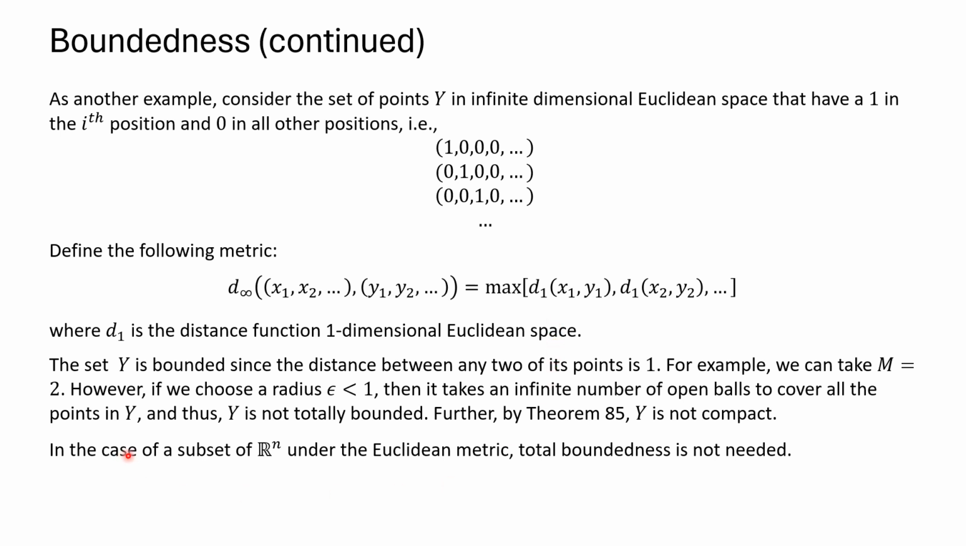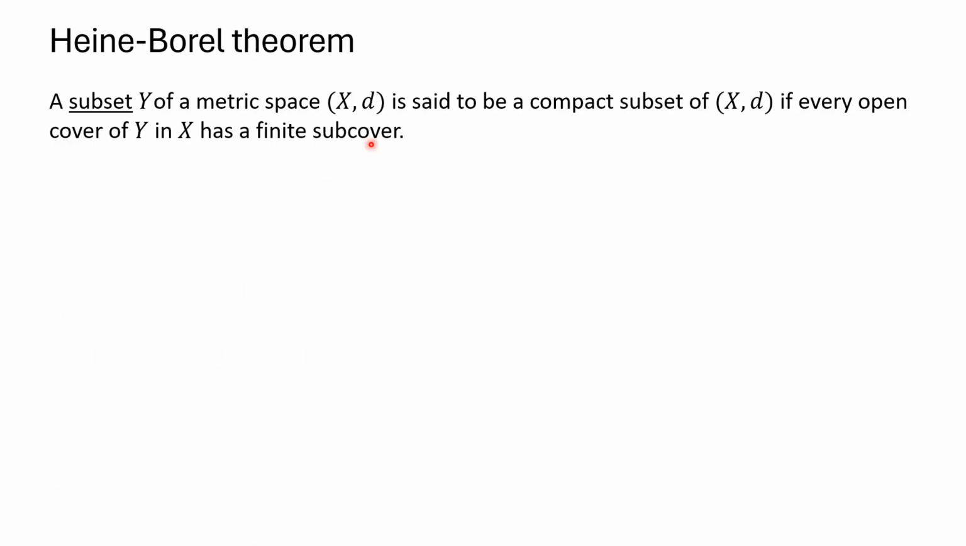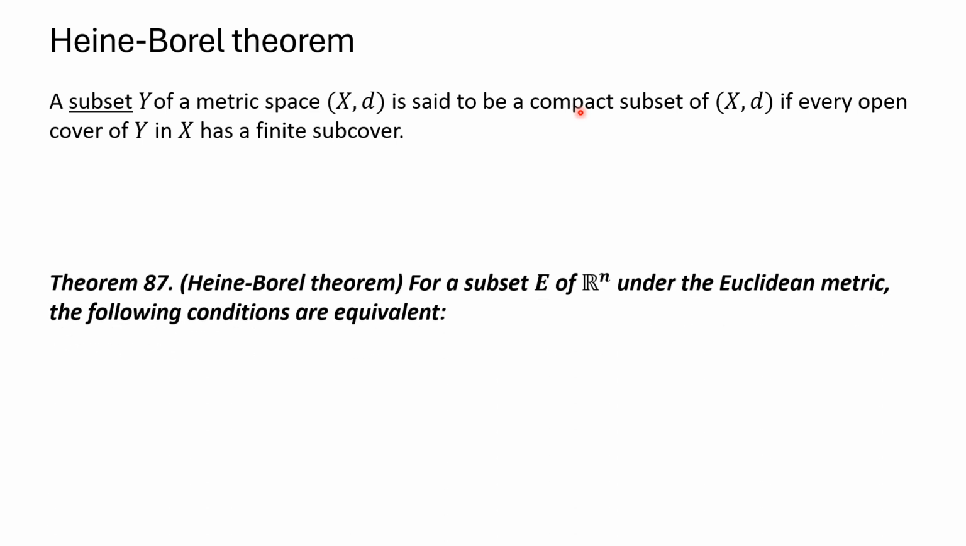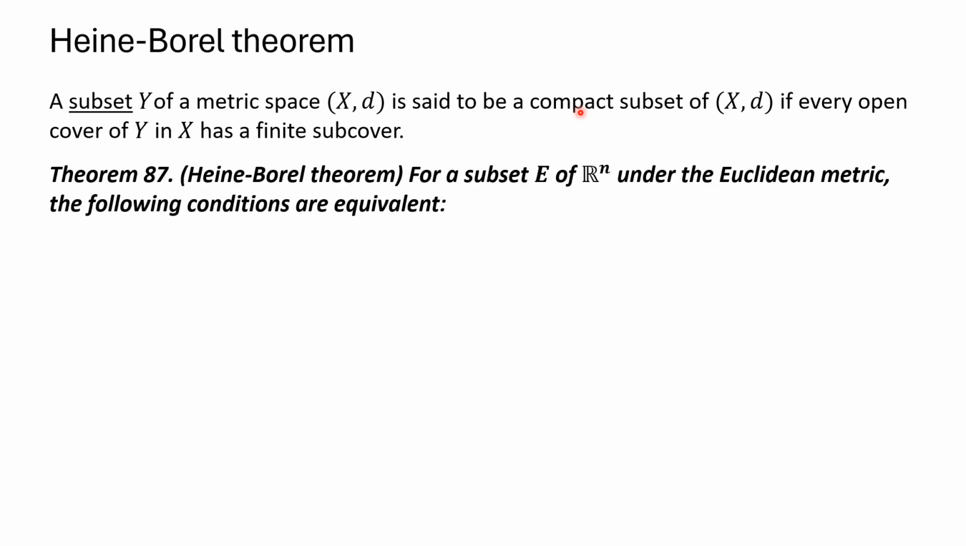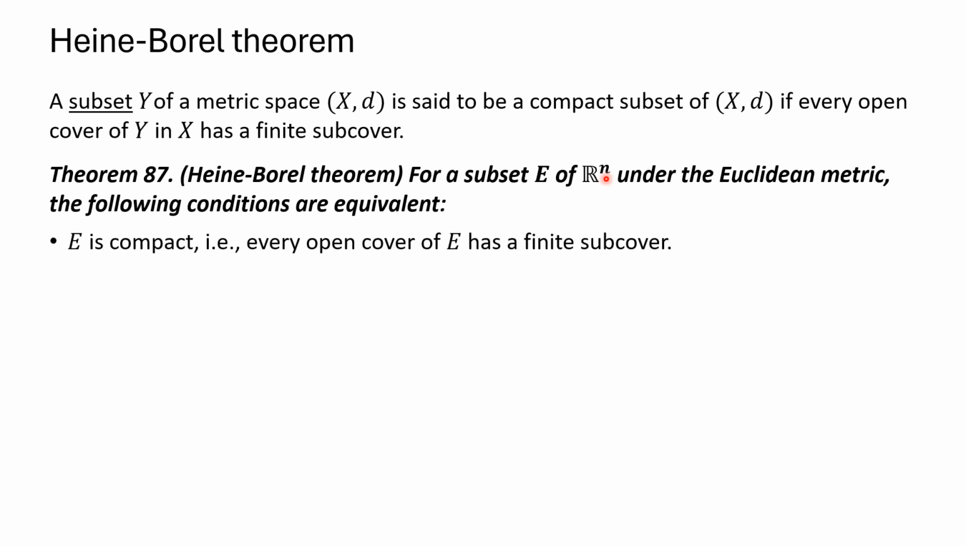And we'll see in the next slide that we have a weaker condition for compactness in n-dimensional Euclidean space. We don't need total boundedness, we just need boundedness. A subset Y of a metric space X is said to be a compact subset of X if every open cover of Y in X has a finite subcover. We have a theorem related to compact subsets. For a subset E of n-dimensional Euclidean space, we have the following equivalent conditions.